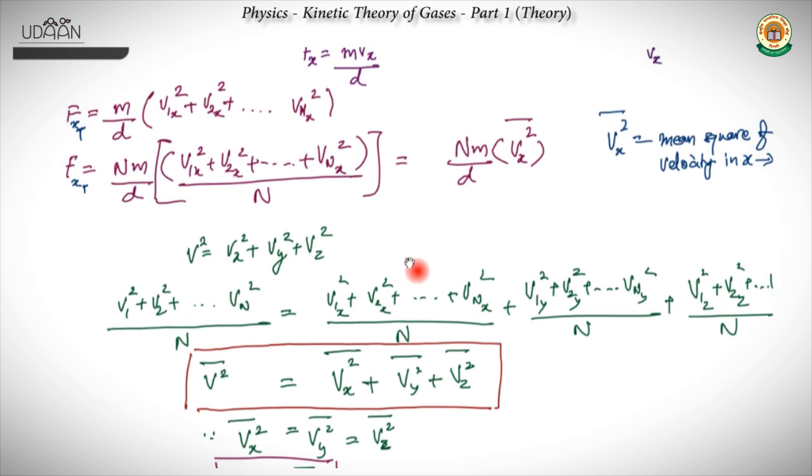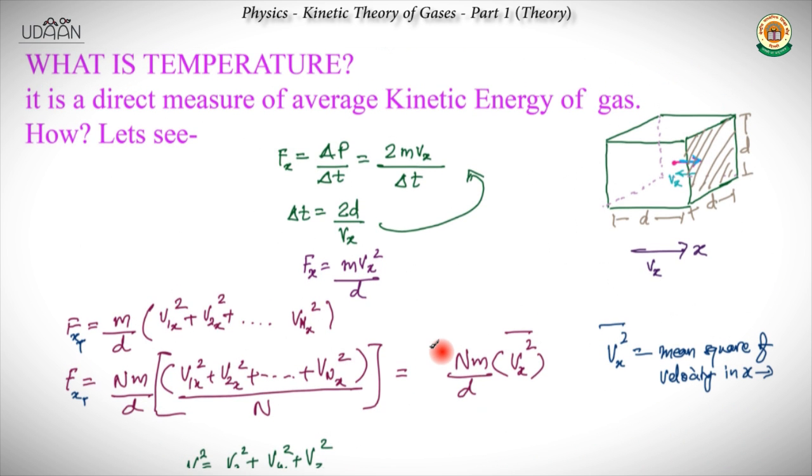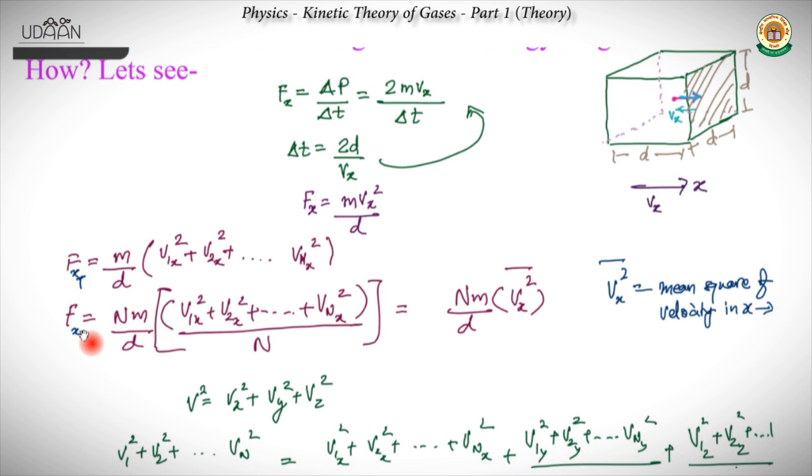So basically substituting the force on the wall. The force on the particular wall would be the same as we had given here: n into m into Vx square by d.